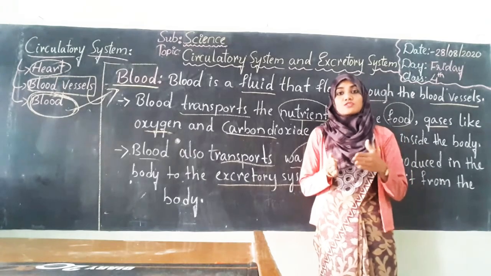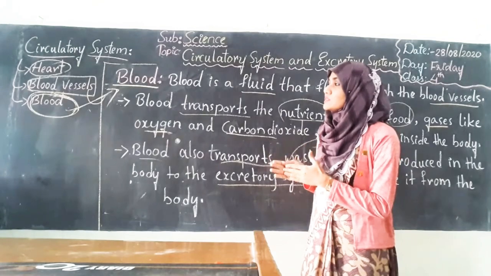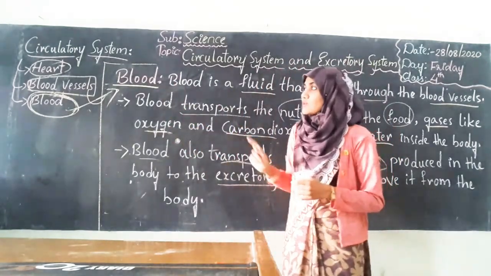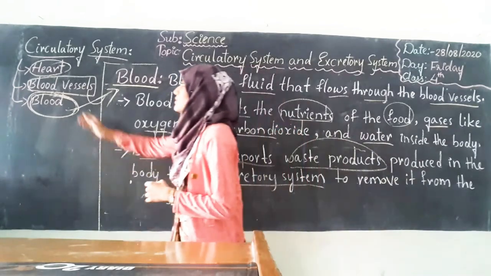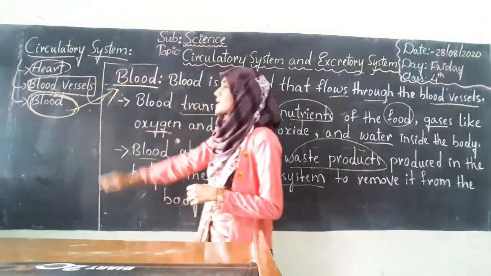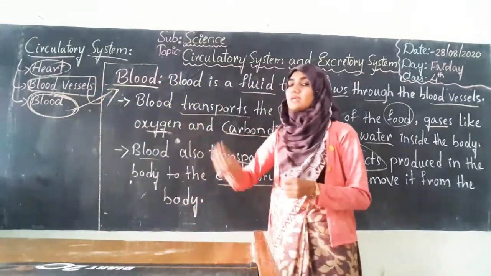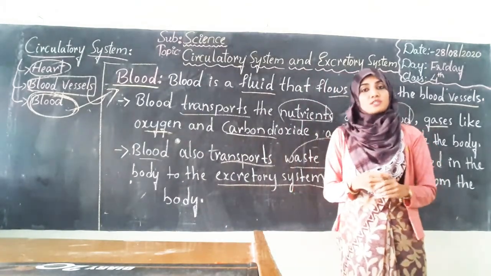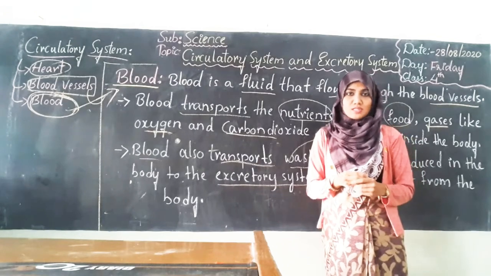Alright students, so here comes the information about the circulatory system. Mainly the circulatory system involves the heart, blood vessels and the blood, about which we have studied in detail. So in the next class we shall go for the excretory system.